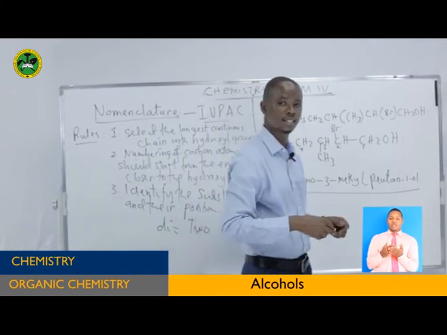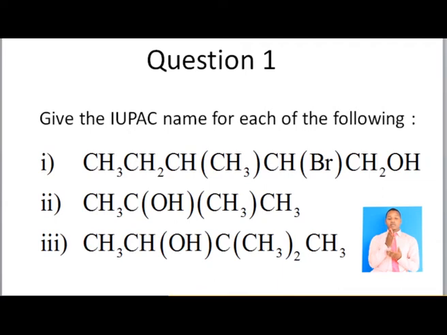The second part is here. The second part is this one. Here we have CH3, C, OH in brackets, methyl group. What is the meaning of that one? That means this carbon is bonded to OH and also bonded to a methyl group. Then we finish with the CH3. How is it written? Now let's go to the board to see how this one is written.